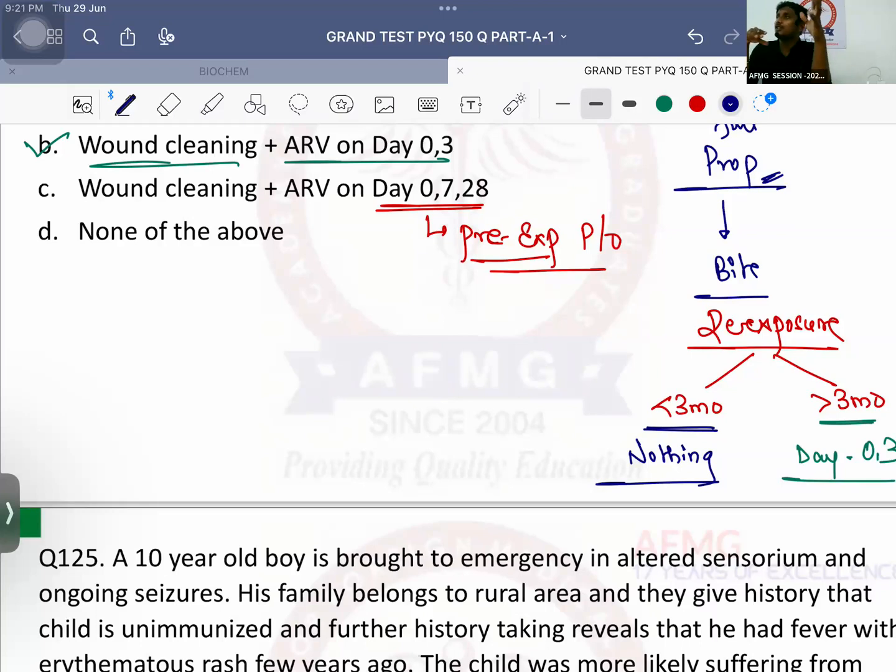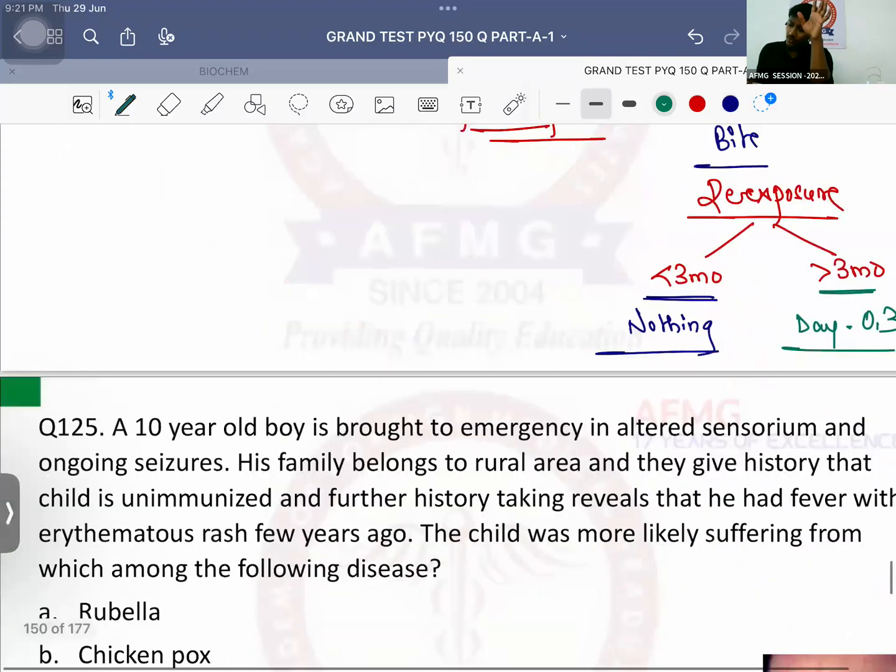Next, intradermal regime. How many doses? 4 doses. Kitna? 0.2 ml. 0.1 ml on one deltoid and 0.1 ml on another deltoid. तो एक बार कितने इंजेक्शन देते हो? 2 इंजेक्शन देते हो. कितने doses? 4 doses. Day 0, 3, 7, 28. 14th day dose is not given in intradermal regime. An intradermal regime is followed nowadays in India. याद रखना है बात.